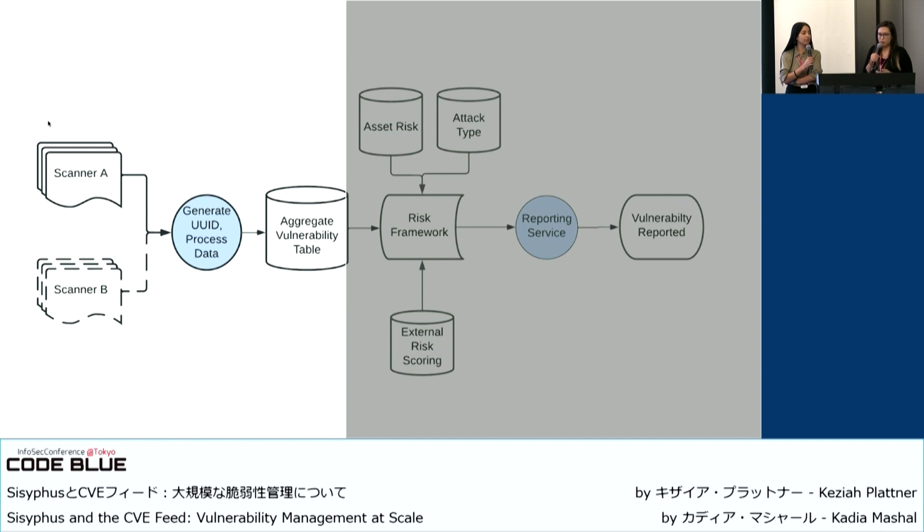So, for example, let's say you have a scanner that says in cluster A, there are 100 CVEs stemming from a vulnerable software package. There's no need to track every single individual CVE. What we need to track is the package version on that asset. So once we see that that asset no longer has that vulnerable package, then we know that any CVE associated with that package is fixed.